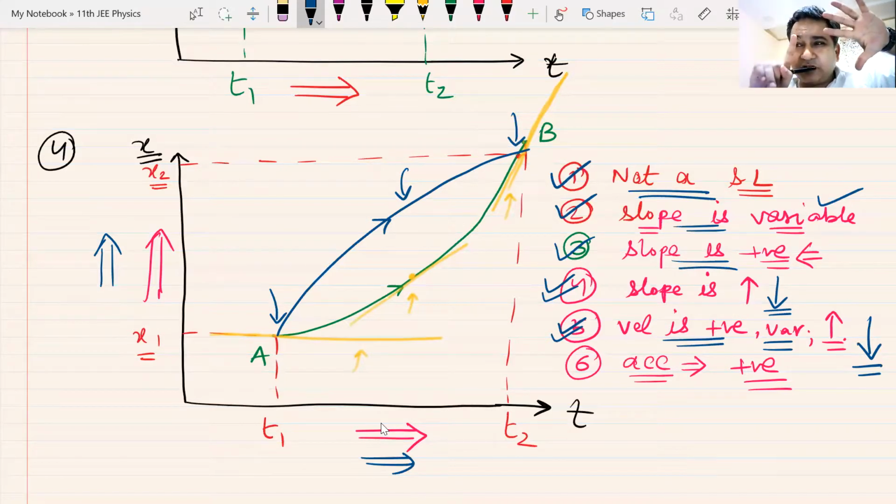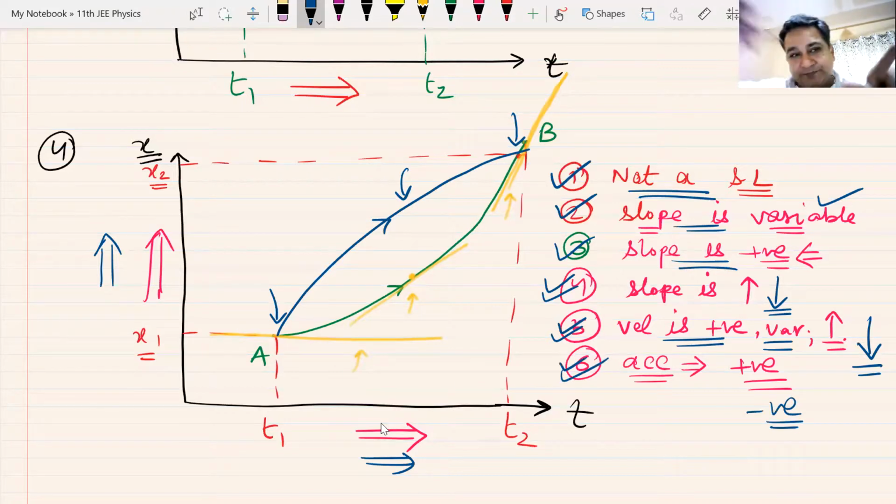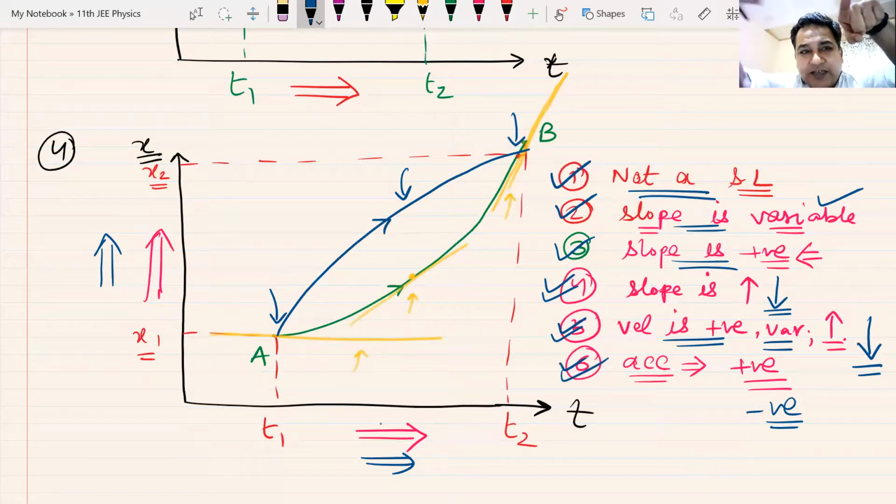Point number 6, the most important point. What about the acceleration? Velocity is positive, but it is decreasing. What can you say about acceleration? Wrong, acceleration is not 0. Acceleration is negative. Yes, Spidey, I was expecting the same from you. Great one. Acceleration has to be negative because velocity is decreasing. Velocity is positive and it is decreasing. So acceleration has to be in the opposite direction. Acceleration has to be negative. Am I clear? Can I have a show of raised hands?